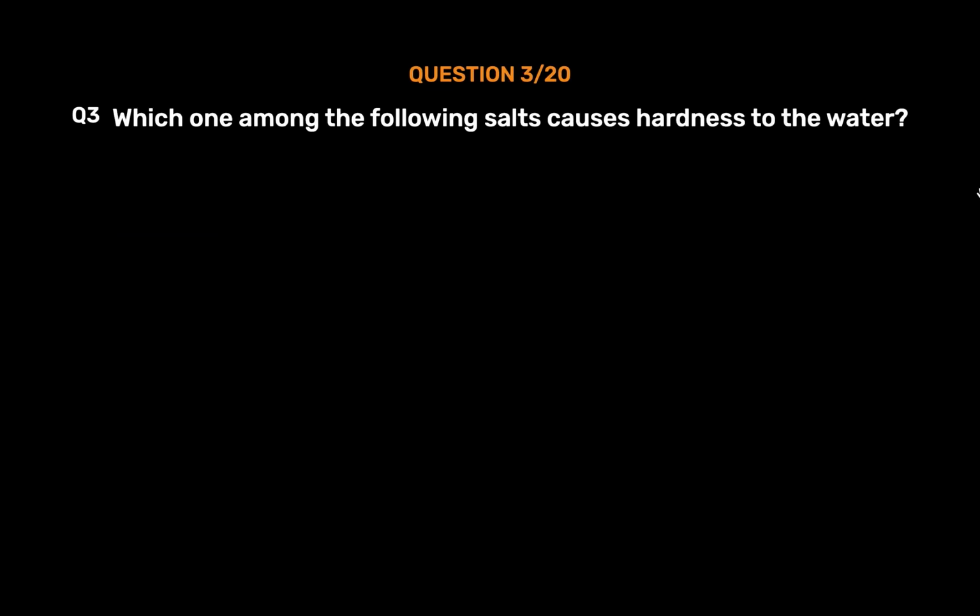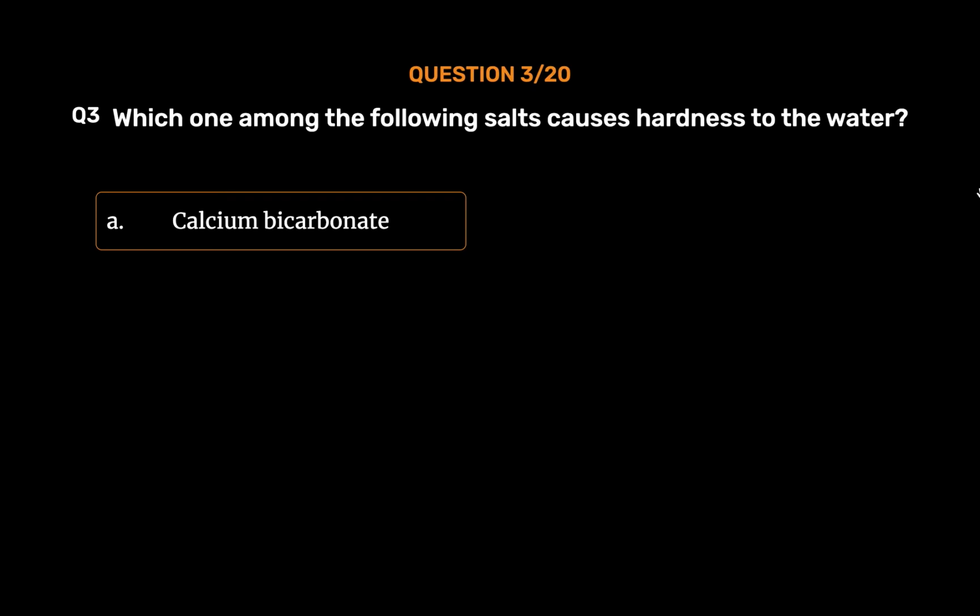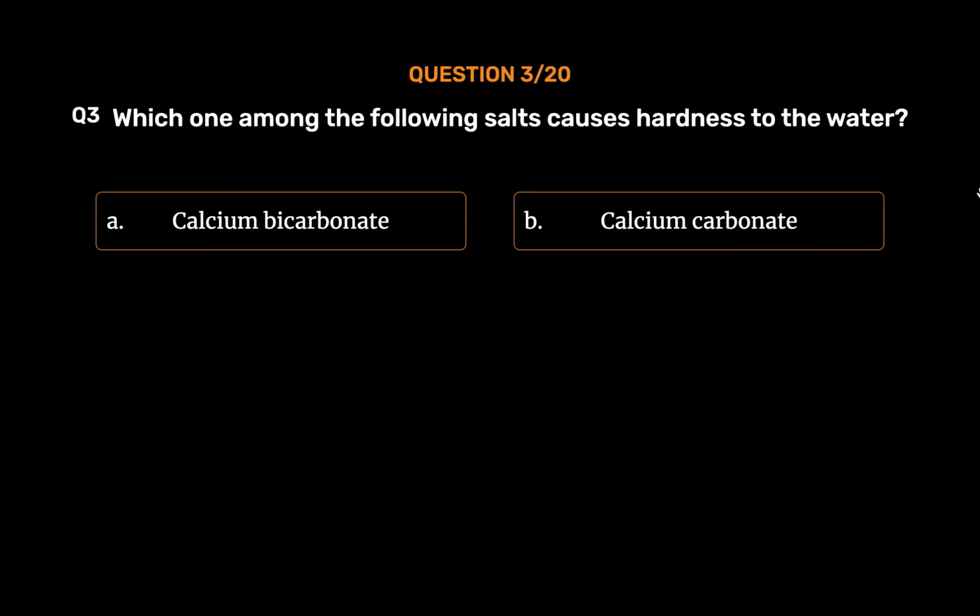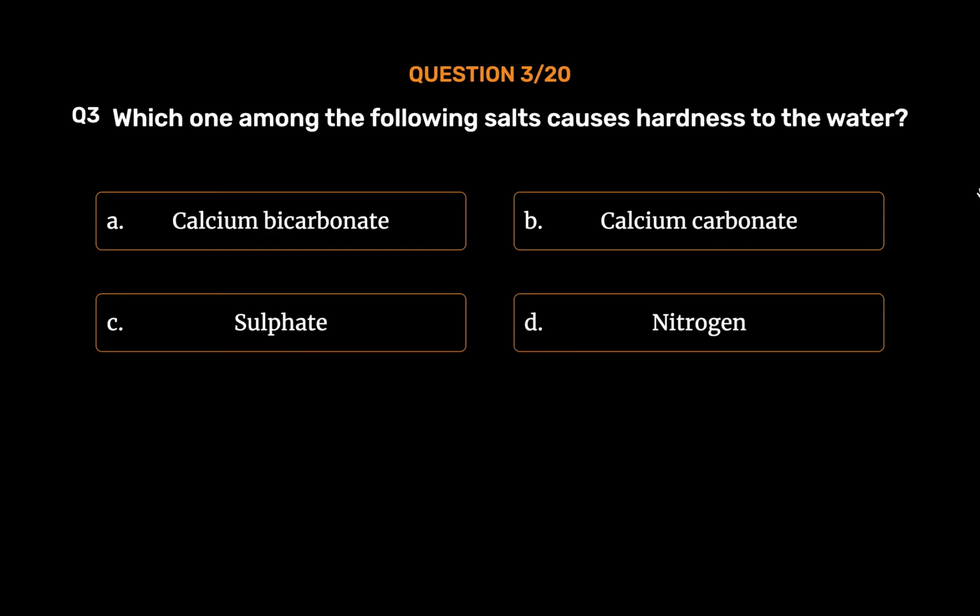Question number 3. Which one among the following salts causes hardness to the water? Option A. Calcium bicarbonate. Option B. Calcium carbonate. Option C. Sulfate. Option D. Nitrogen. The correct answer is Option A.